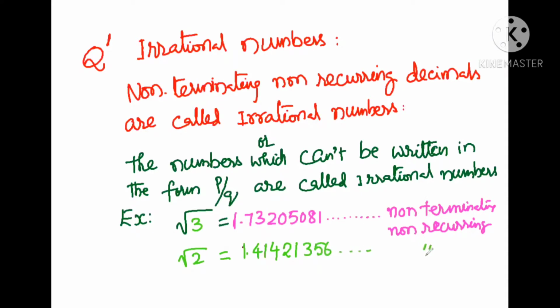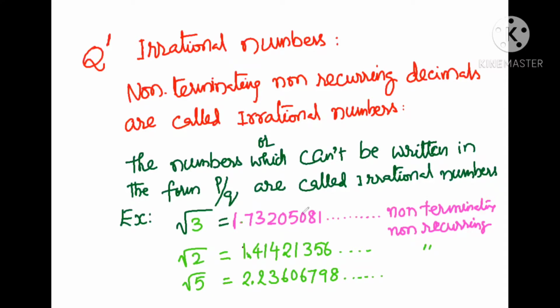This is also non-terminating, non-recurring, and square root of 5 also is an irrational number, 2.23606798. In the decimal part, no group of numbers or any number is being repeated. That's why these numbers are called irrational numbers.